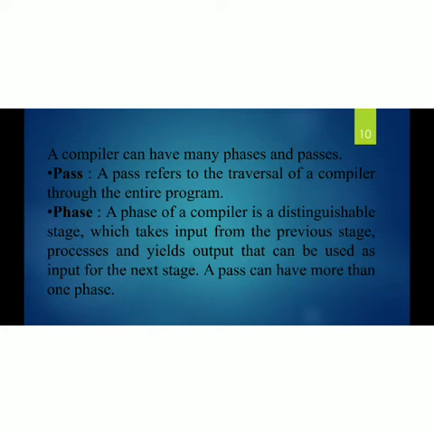Next, phase. A phase of a compiler is a distinguishable stage which takes input from the previous stage and yields output that can be used as input for the next stage. A pass can have more than one phase.